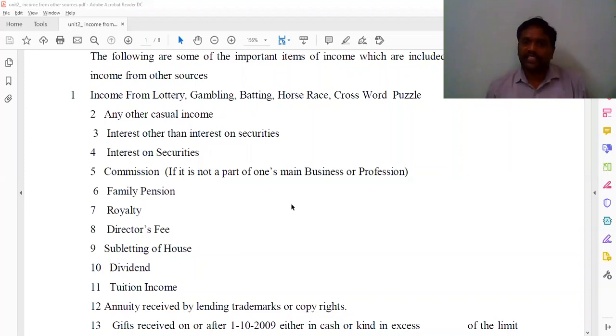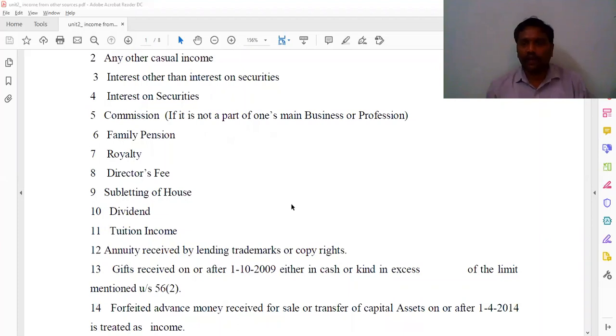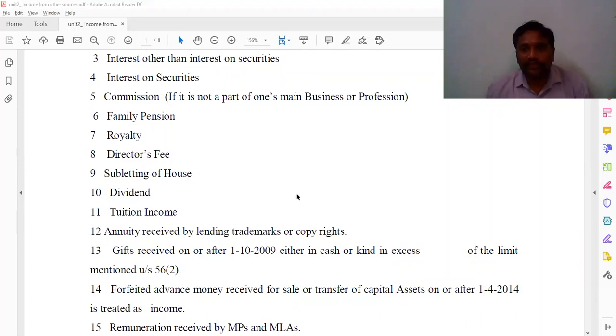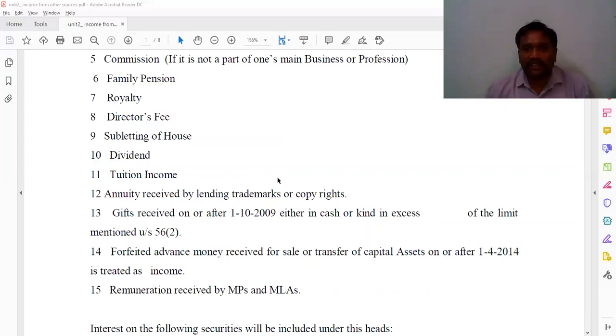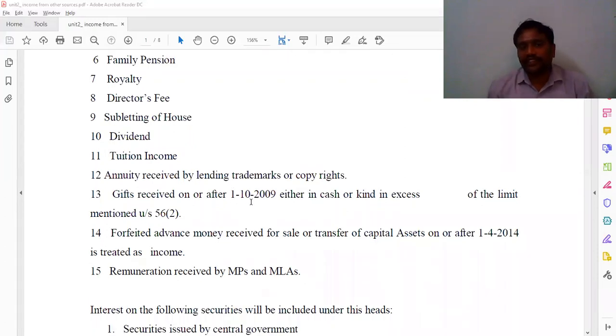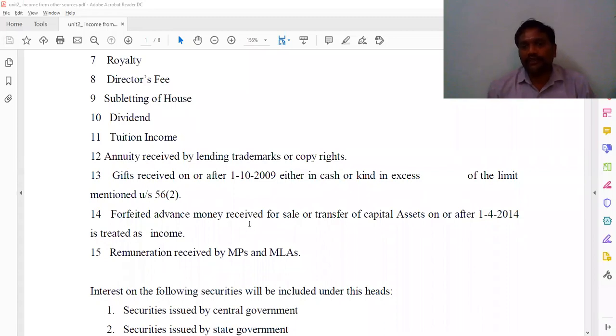Director fees, subletting a house, which we just discussed, and dividend, by investing in the shares you are receiving the dividend. And tuition income: just now I said Mr. Suresh is working and is giving some tuitions to the students and receiving some fees, such we are calling tuition income. And annuity received, lending by the trademarks and copyrights. By making some new invention, they are getting the copyrights as well as the trademarks, and by that they receive some incomes. And gifts received by cash or coins, forfeit to transfer capital amount, and remuneration received by the MPs and MLAs. MPs means members of parliament, and MLAs members of legislative assemblies.